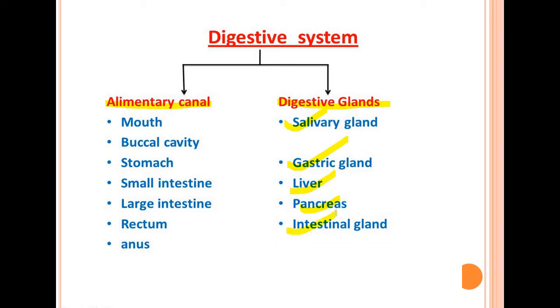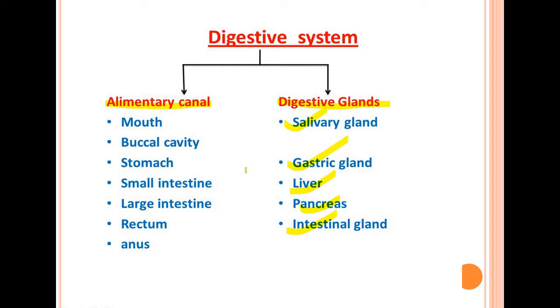We will look at the function of each one later on, that is, what are the functions of the different organs and different glands present here. But first of all, I just want to clear up one difference. What is a gland here? Actually, a gland is a group of tissues that does not work as an organ, but they secrete some things.